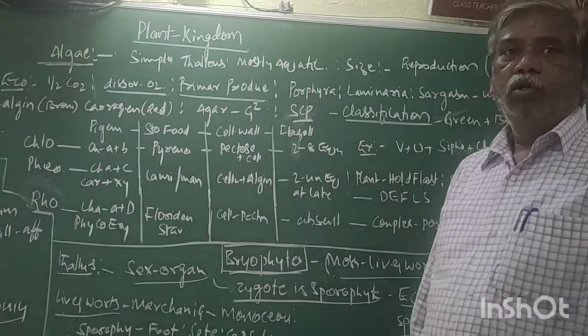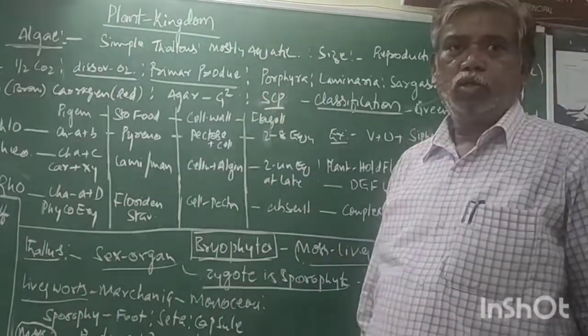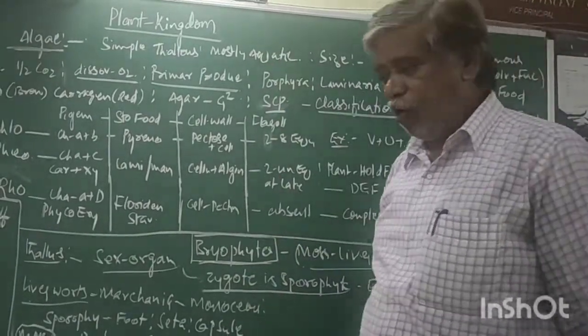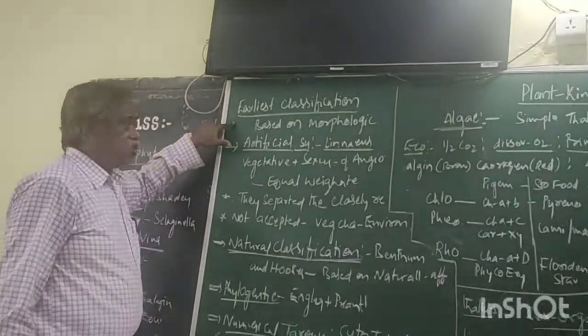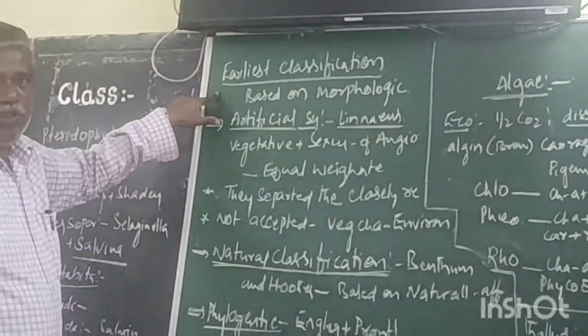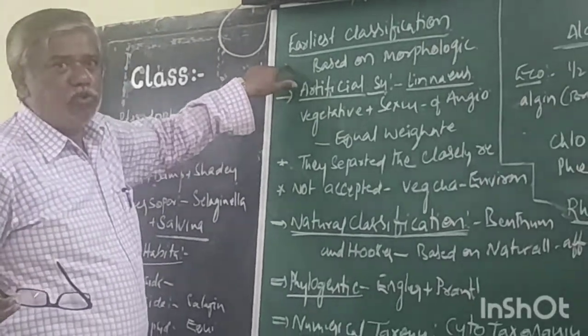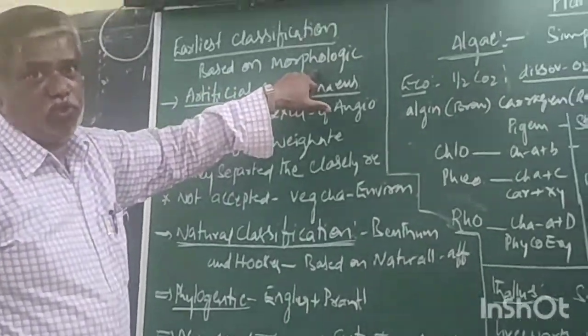Now, many classifications were also there before we take up this kingdom. Earliest classification: many scientists proposed, but we can't say anything, based on morphological features.